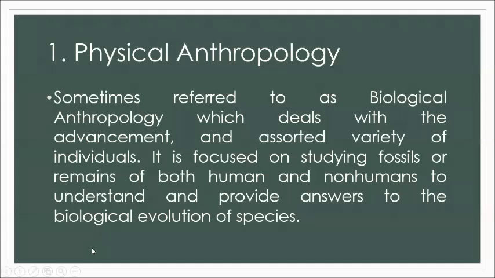So the first one is physical anthropology. Physical anthropology is sometimes referred to as biological anthropology. And this deals with the advancement and assorted variety of individuals. This is also focused on studying fossils and remains. Fossils are remains of both humans and non-humans. So it could be humans and animals or other species, to understand and provide answers to the biological evolution of species.